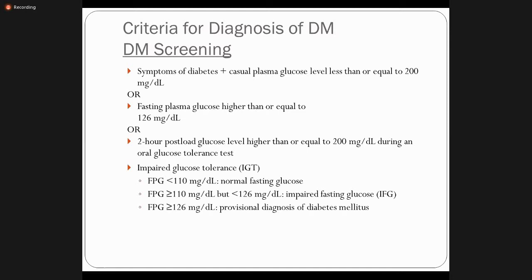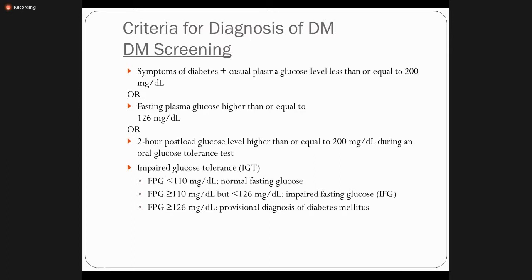Suppose we have advised the fasting glucose level and the value is around 120 or 122, so are we going to label that patient as diabetic? No, right? If a patient has blood glucose level 126 or more than 126 milligram per deciliter, then we can label that patient as diabetic patient. But if the blood glucose level is less than 126 milligram per deciliter, we can label that patient as